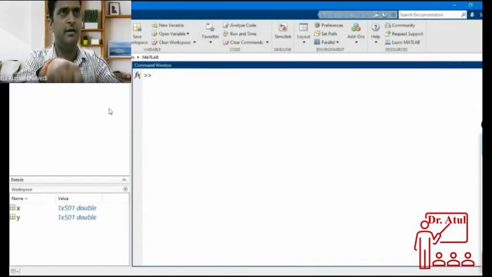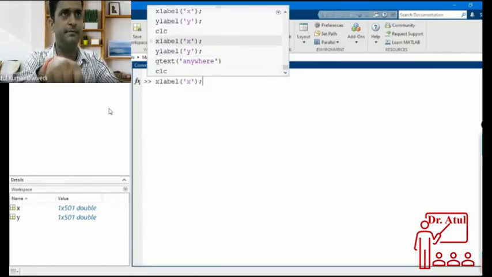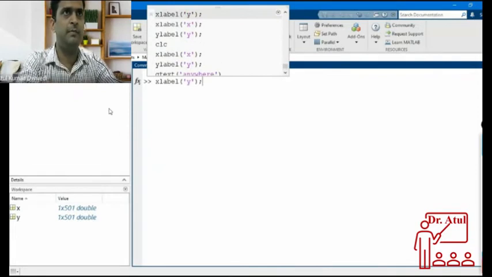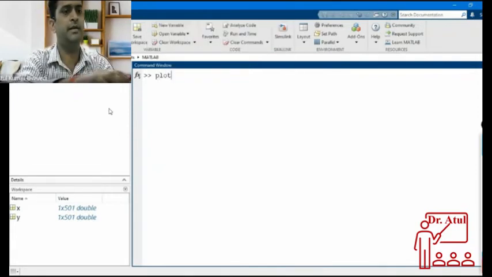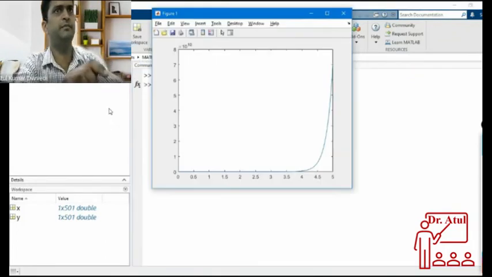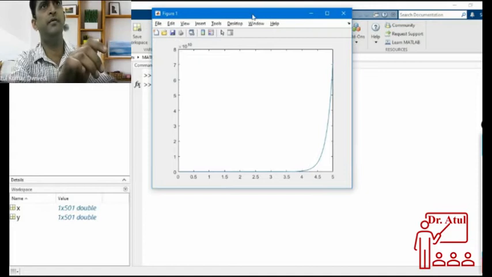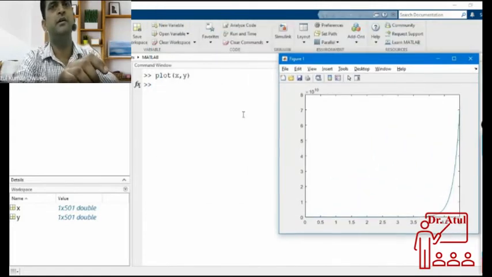I had a plot. I have already variable X and Y, so I will plot X comma Y by using this command. This will plot one figure, and this figure window is here. I want my name in this figure window anywhere.